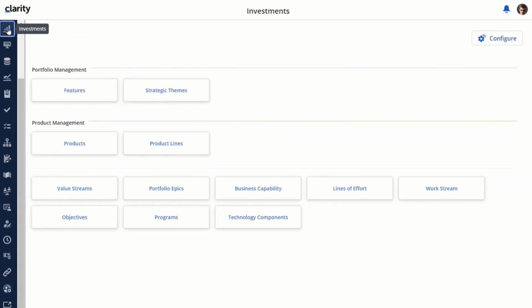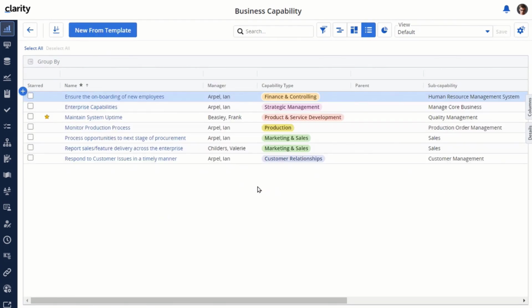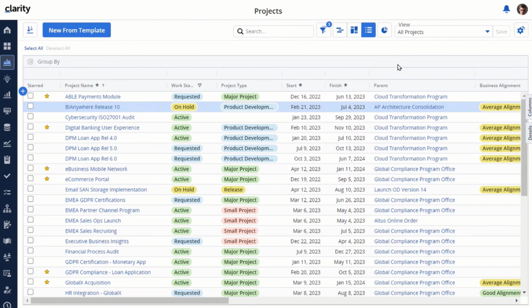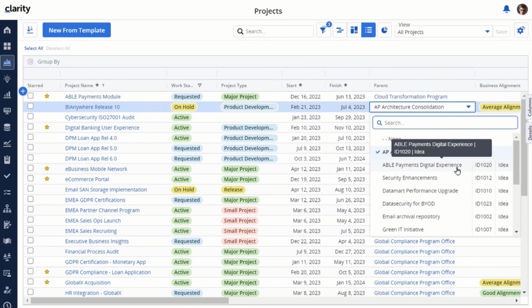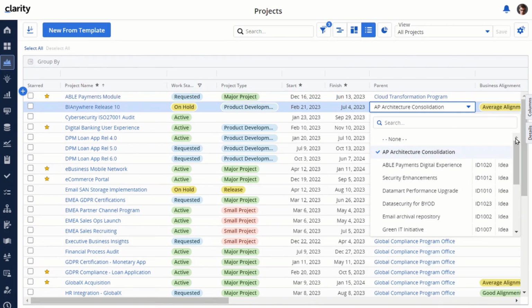First, we'll navigate into the Custom Investments workspace, and we'll look at Business Capability, where we defined that no parents were allowed. If we go in here and try to select a parent for that, you can see that there are no instances to select because it's not allowed to have any parents. Next, let's navigate into the Project workspace. Projects were only allowed to have ideas as parents. So if we go here and try to populate the parent attribute, you'll see that the only thing you can see here are idea instances.